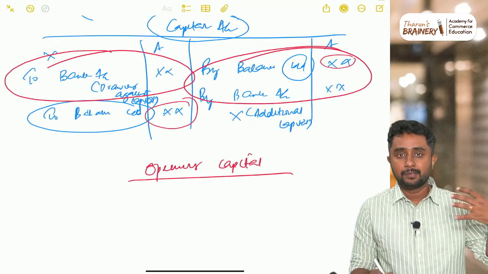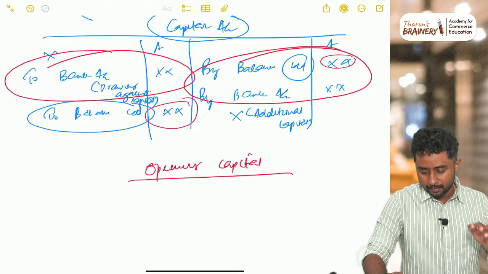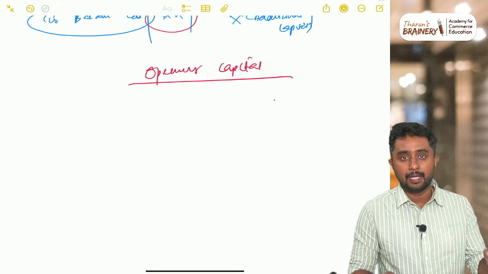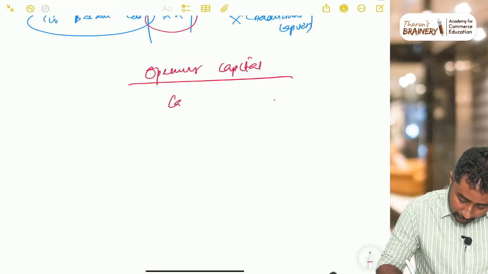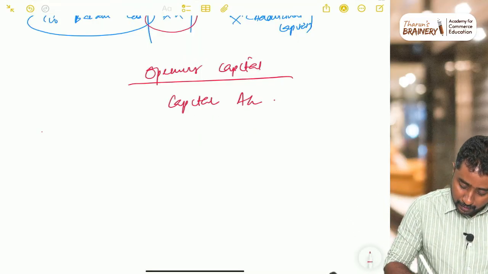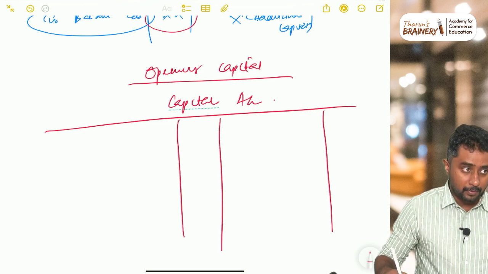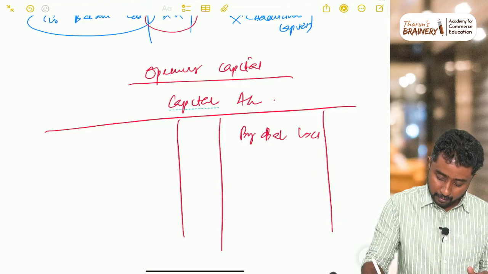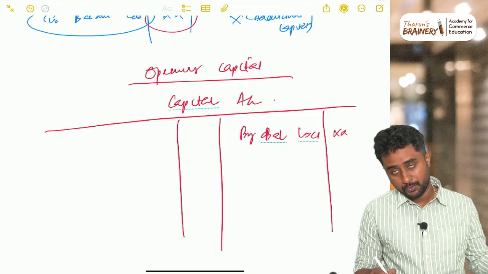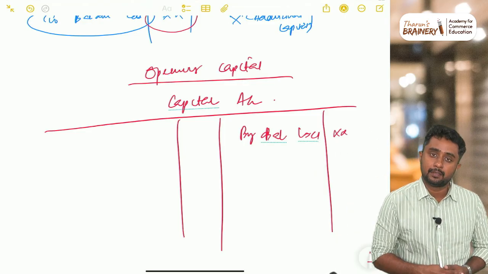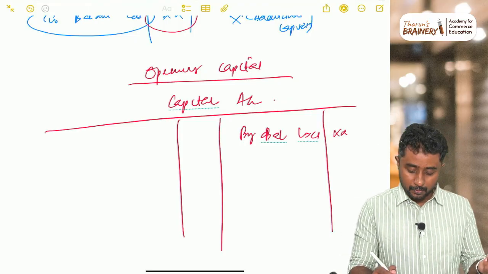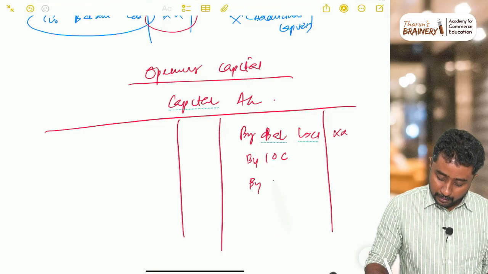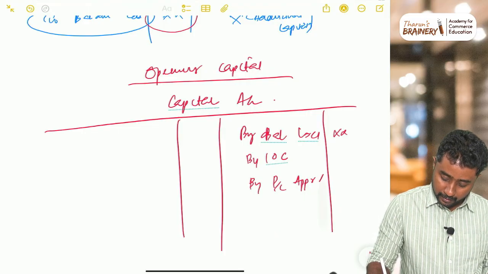For that I would like to bring your attention to certain calculations involved in closing capital and opening capital. Suppose this is a normal capital account which you all are familiar with. The capital account will begin with the opening balance, the balance brought down. After that, just think about the first chapter's capital account, the general capital account. What all things will be there? Sometimes interest on capital will be there. Sometimes divisible profit from the profit and loss appropriation account will be there.